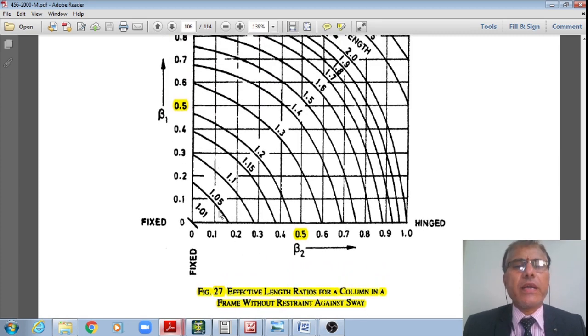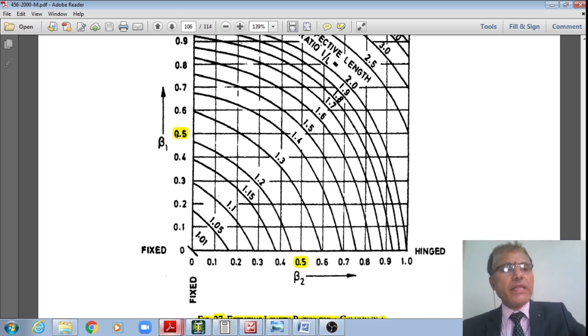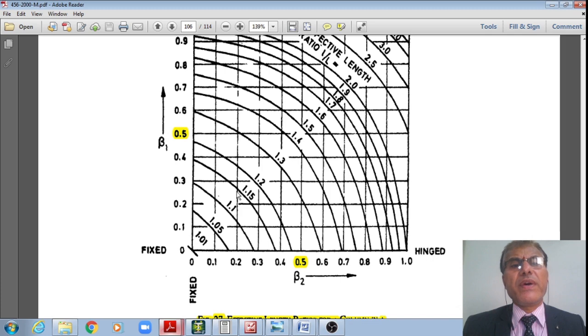Just now I have discussed that, right? Now I do have 0.51, approximately 0.5. Therefore, beta 1 is equal to 0.5. That top end is ending there, therefore it is 0.